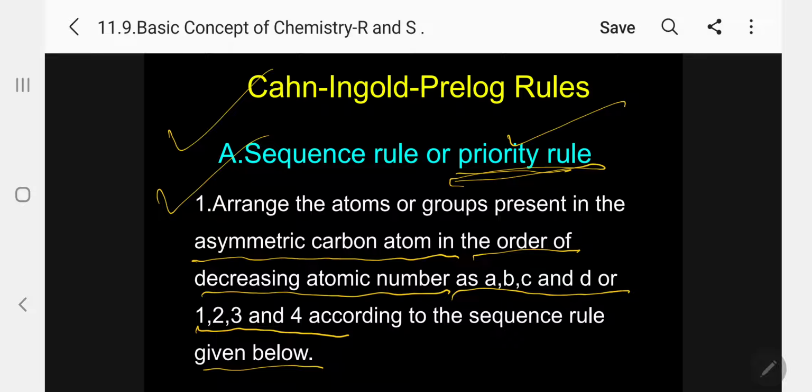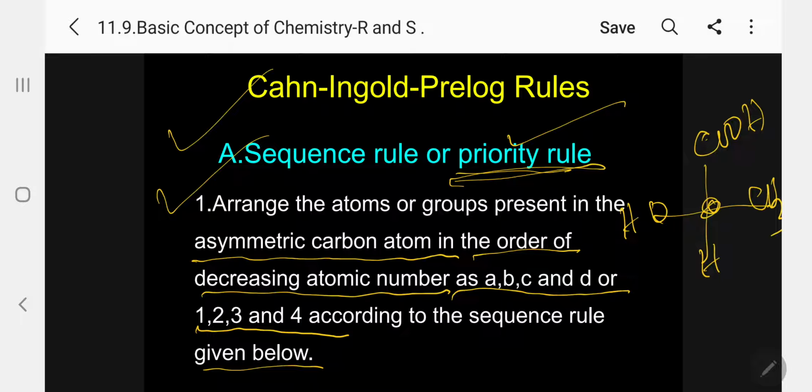If you take a cross and some groups, let me introduce them like this: H, OH, COOH and CH3. Now what I have to do is, based on the atomic number, arrange the atoms or groups present on the asymmetric carbon.